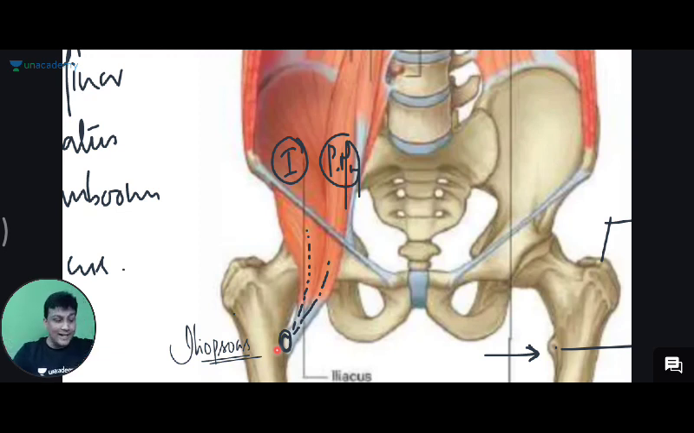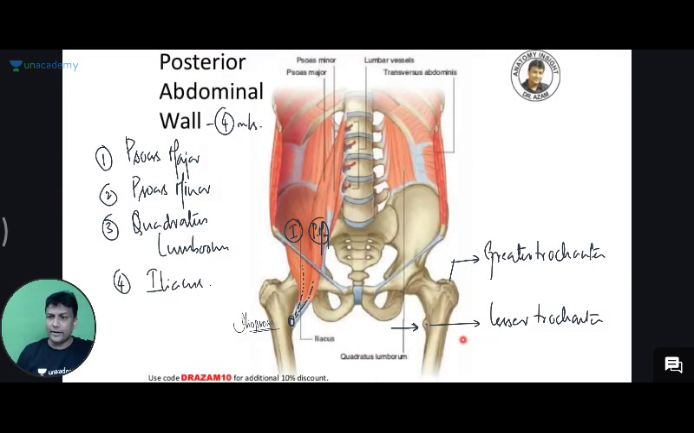So try to understand here. I hope you people have studied lower limb along with me. You have already studied the lower limb topic along with me. Iliacus and the psoas major are forming the posterior abdominal wall. Is that a part of the posterior abdominal wall? Yes, sir. Not only that, in the lower limb topic, I taught you about the femoral triangle in detail. Do you remember something?